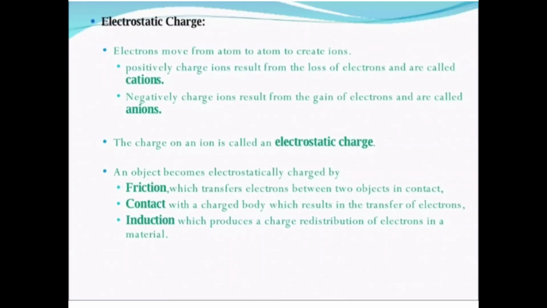Electrostatic charge. Electrons move from atom to atom to create ions. Positively charged ions result from the loss of electrons. It is called cations. Negatively charged ions result from the gain of electrons. It is called anions. The charge on an ion is called the electrostatic charge. An object becomes electrostatically charged by friction, contact, induction.